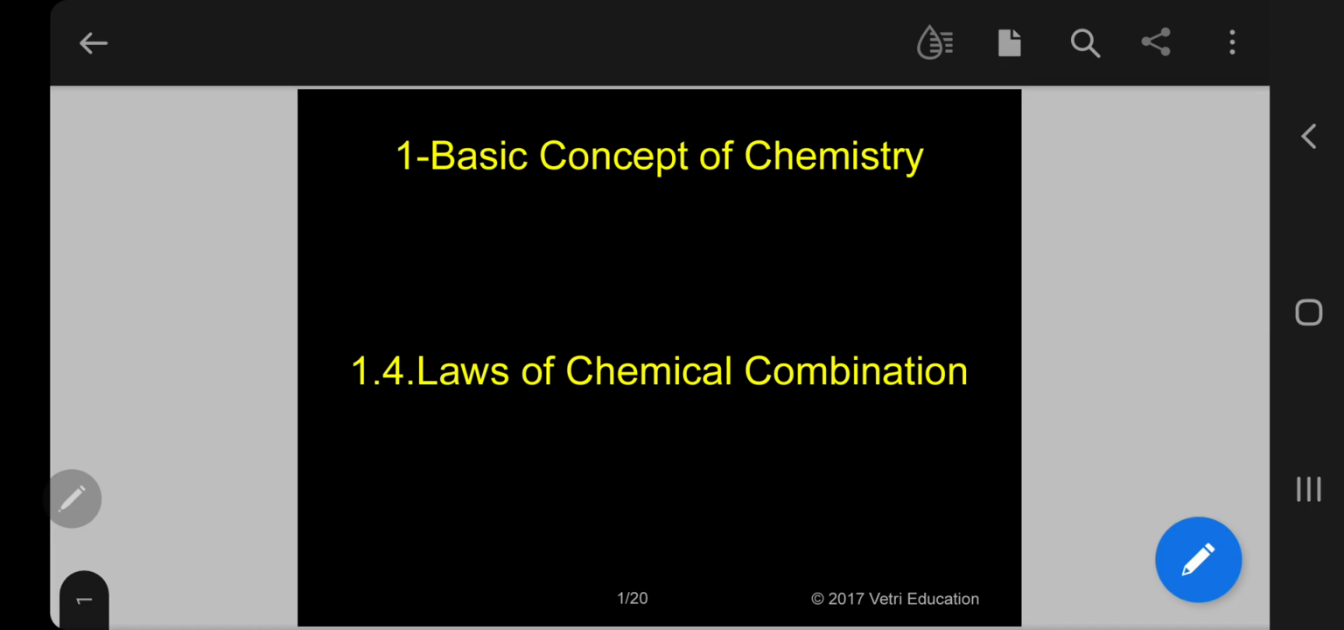Today in this class, I am going to discuss the laws of chemical combination under the basic concept of chemistry. Basic concept of chemistry is the first unit in +1 level. It includes the chapters from 8th, 9th and 10th portions.